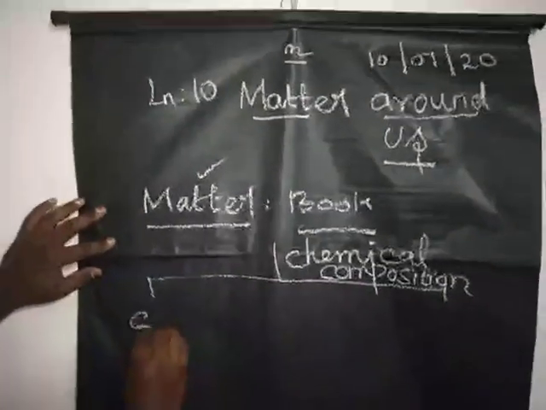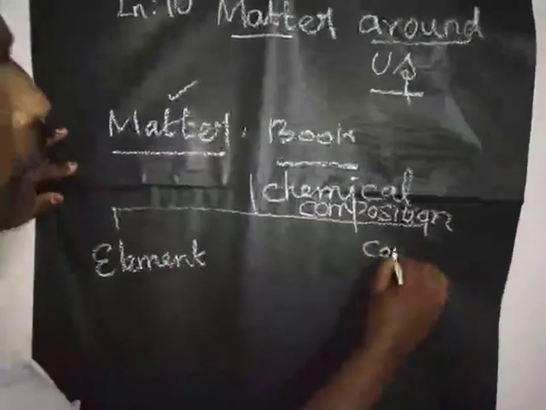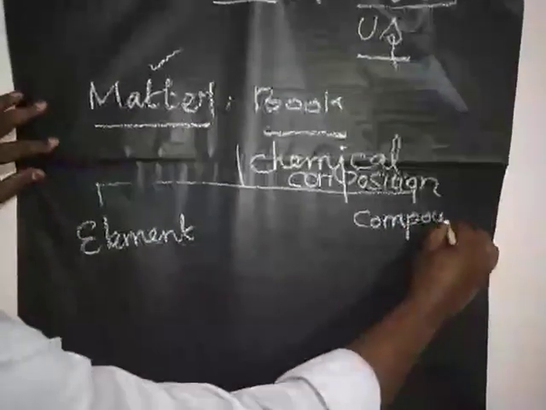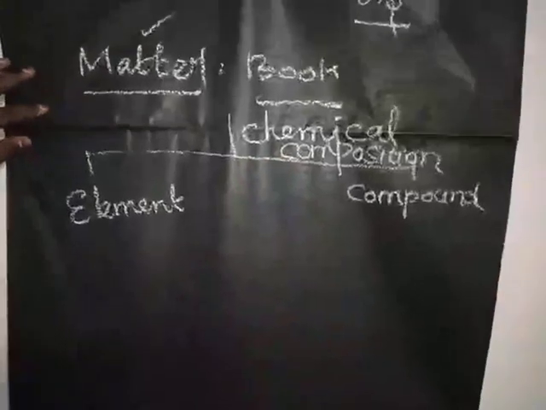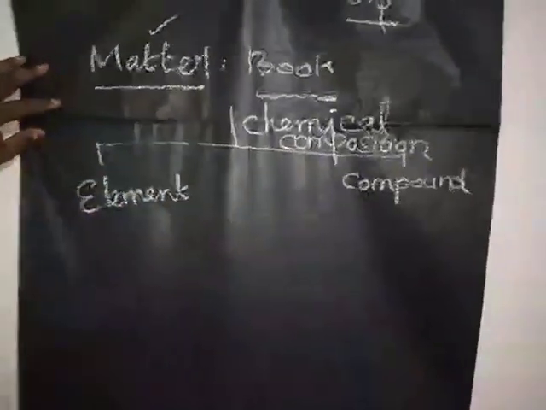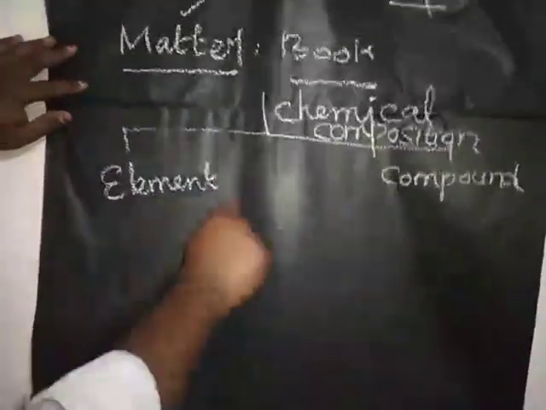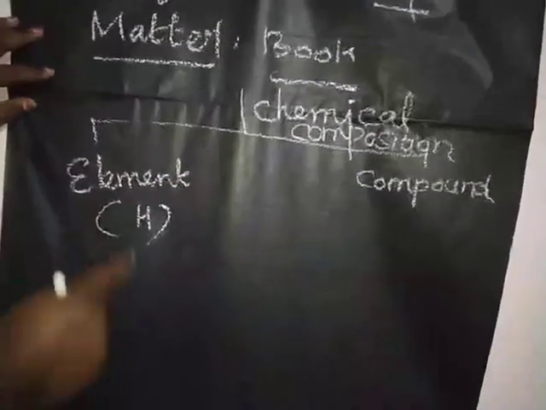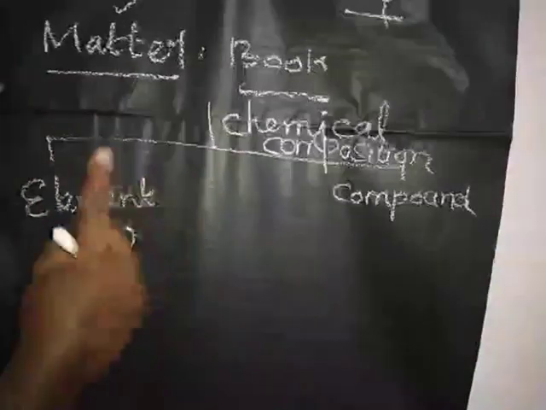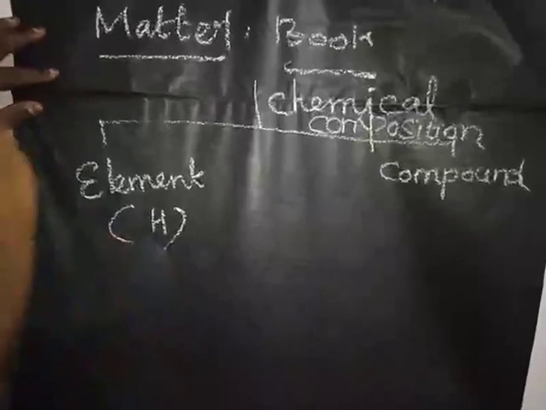One is element, another one is compound. So what is meant by element? Element is the smallest unit, made up of one kind of atom. For example, hydrogen element. This hydrogen element contains one hydrogen atom.